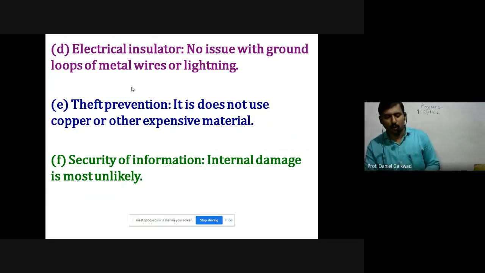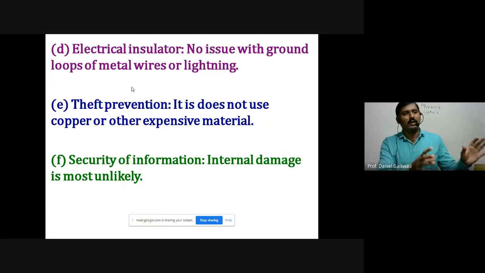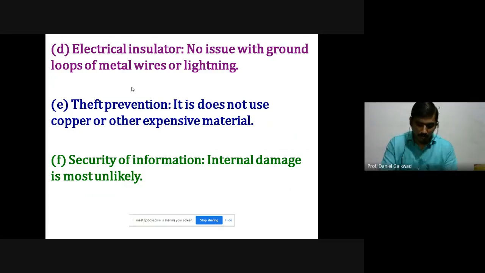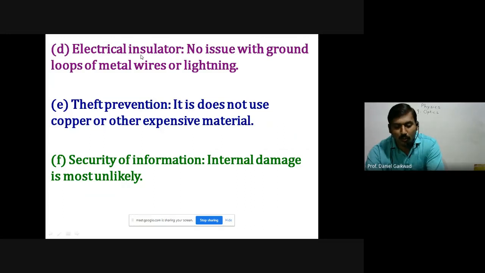We already know that for any electrical connection we require two wires, one a live wire and the second one ground. In this case we don't require the ground wire or any type of metal wiring. It is a single fiber, and through the single fiber light or signals propagate from one place to another.